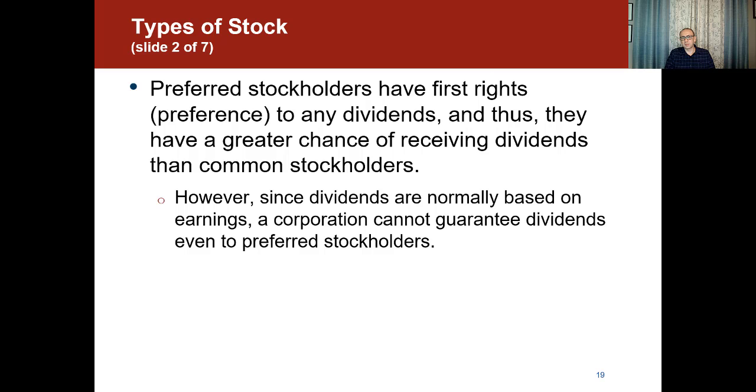This is different from interest. If I'm borrowing money from a creditor, I have to pay the interest. I don't have a choice. Same thing for issuing bonds. But if I'm issuing stock, preferred stockholders have the priority or the preference to get paid first. But the board of directors can decide that we are not going to pay dividends this year. And in this case, the preferred shareholders are not going to receive any dividends.